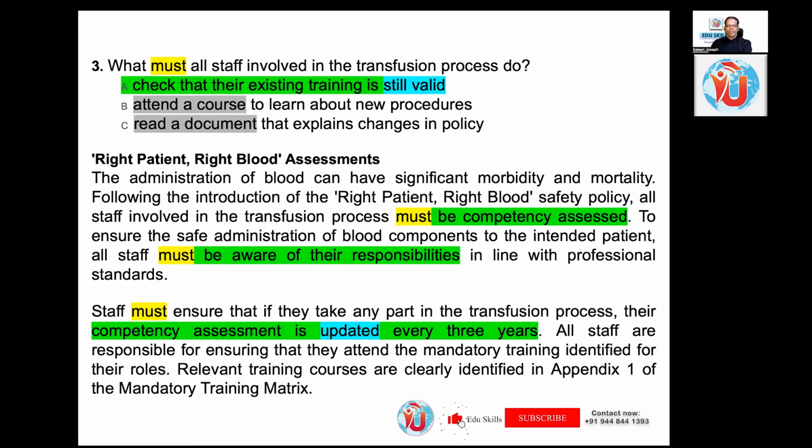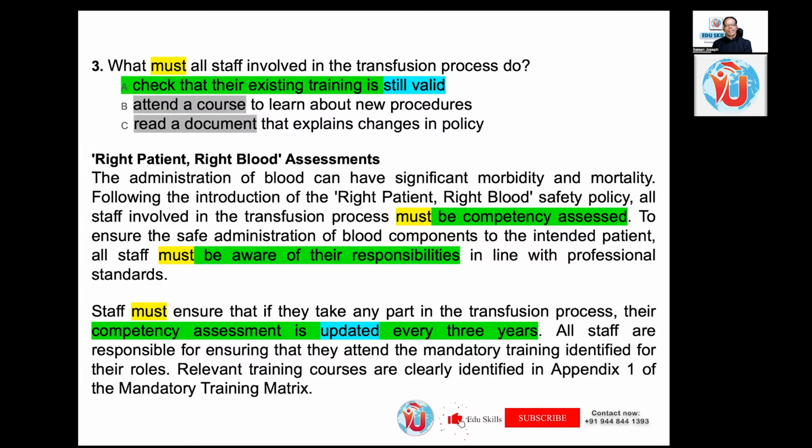Does it speak anything about a course or a document? Nothing is mentioned about any course or document. That's why I said, in IELTS, if you have 3 options, almost all 3 will be right answers, but you will have to check for the correct answer. But in OET, the beauty is that most of the time, maybe 95+%, only one is correct, and the other 2 are not relevant, not given, or have nothing to do with the paragraph. So you see, it's beautifully given here.